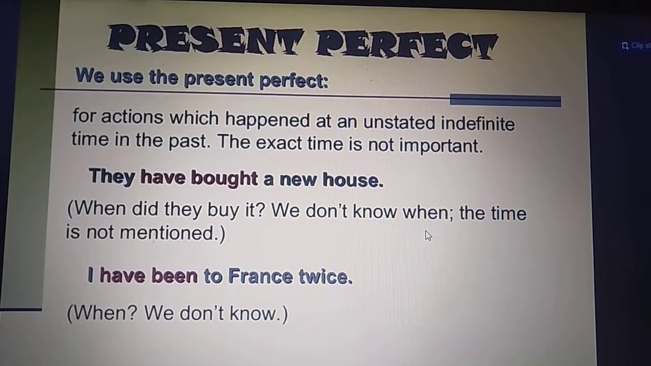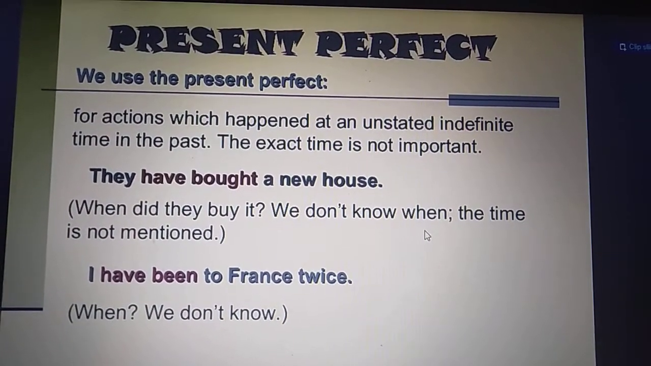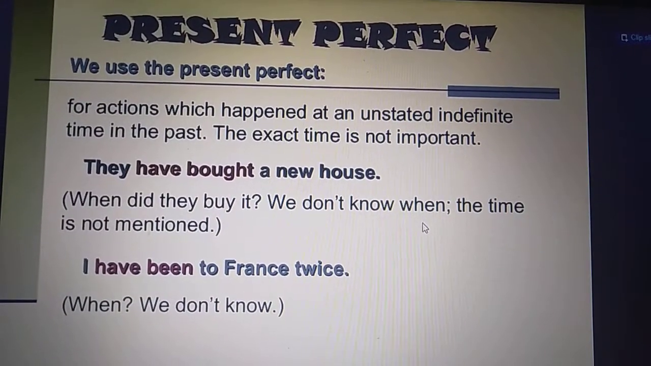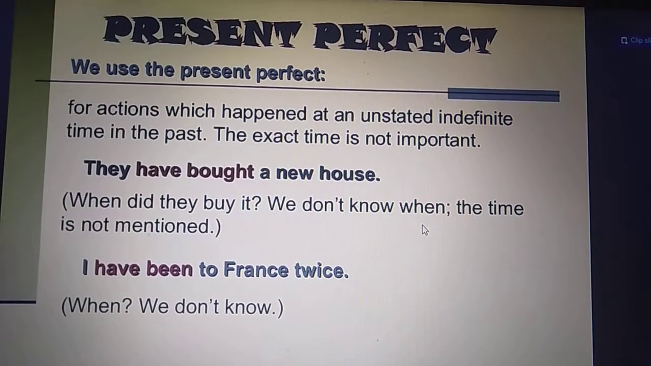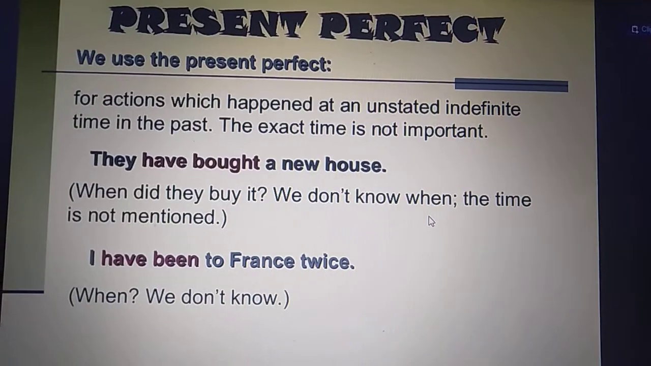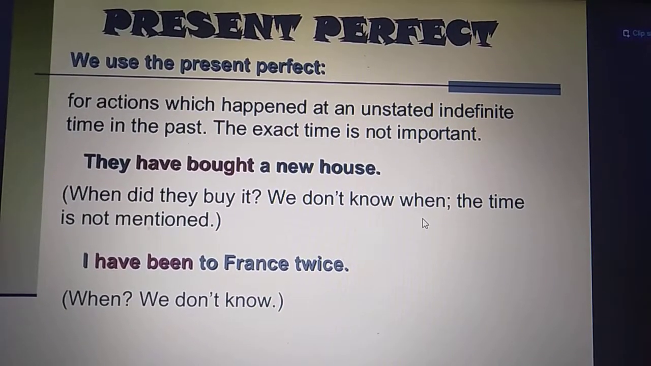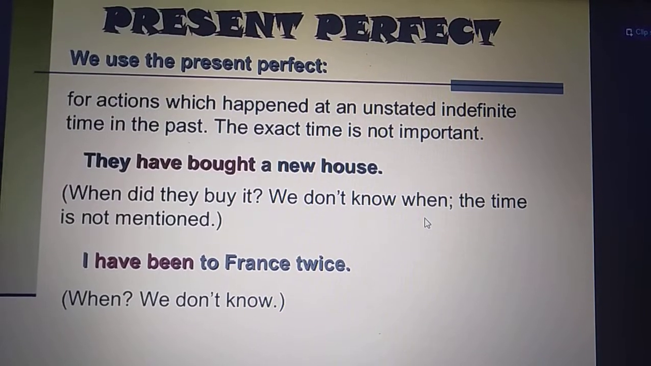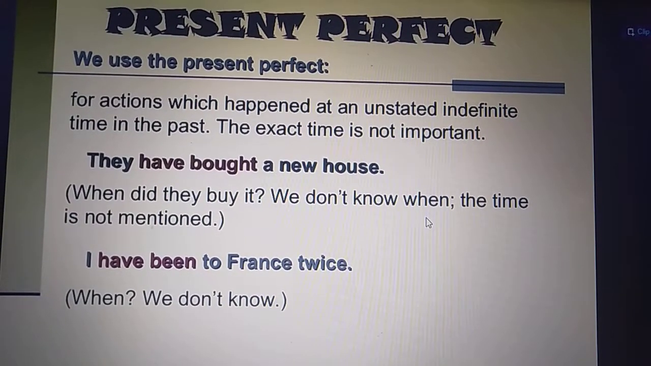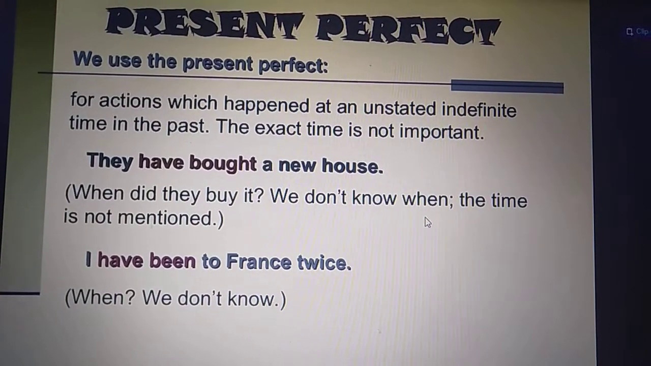Today we are going to talk about the present perfect tense. First of all, we are going to talk about the uses of present perfect tense, that in which situations are we going to use the present perfect tense, or for which actions are we going to use it. So the very first use is for actions which happen at an unstated indefinite time in the past. The exact time is not important.